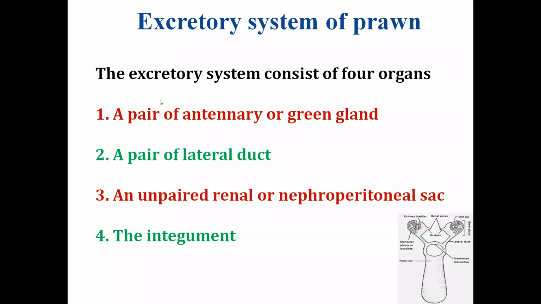It has a pair of antennary or green glands, a pair of lateral ducts, an unpaired renal or nephroperitoneal sac, and the last one is the integument. Integument means the crustacea have the process of molting. They shed their exoskeleton occasionally, and then the new chitinous hard exoskeleton forms.